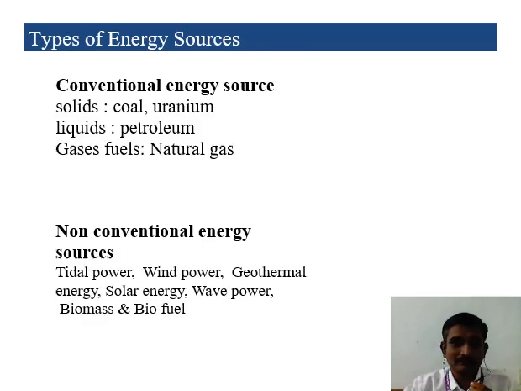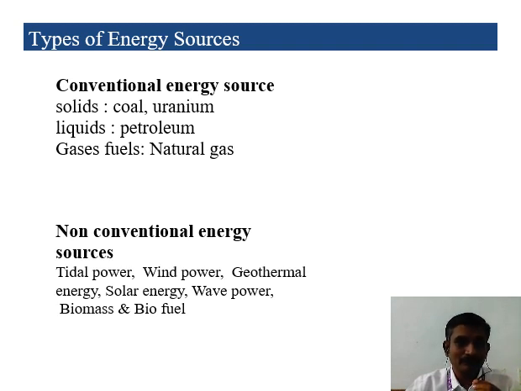Next, if you want to generate power using various power plants, we need energy sources. Using those energy sources only, we are able to generate the power.